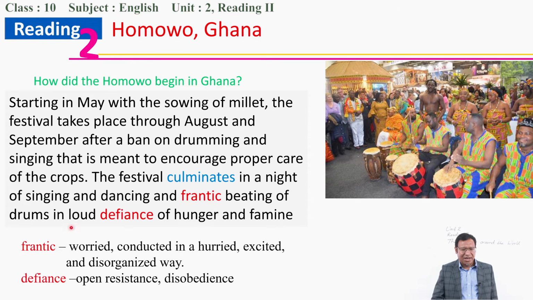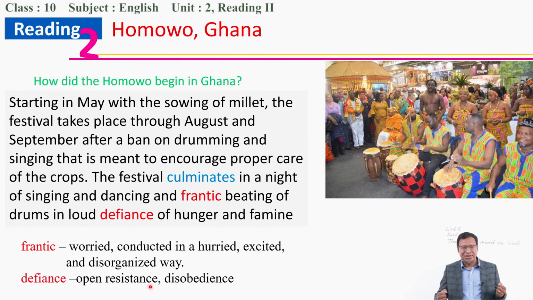Okay, and why do they beat the drums frantically? In a loud defiance of hunger and famine. They believe that they have a defiance of hunger and famine. Defiance means disobedience, open resistance. They are challenging the hunger.